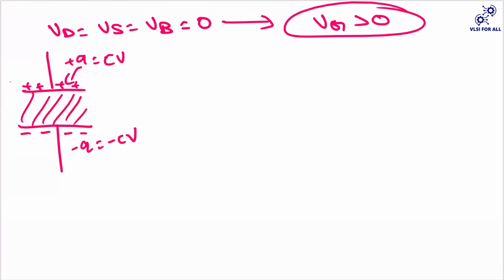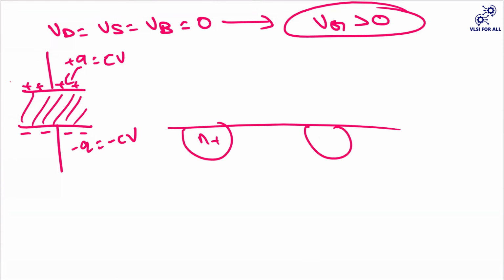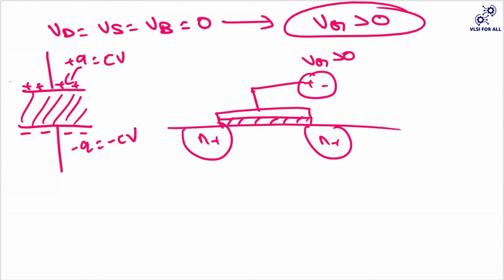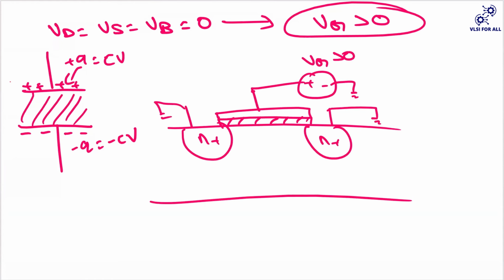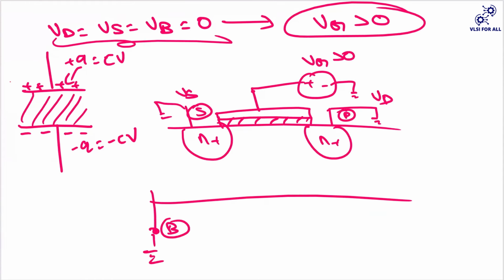So now I will apply some kind of voltage on top of this gate. So this is my N plus. This is the oxide. On top of it, there is a metal, and I'm going to apply some gate potential, which is greater than 0. Now let us see what will happen. This is connected to ground because I've given 0. Your Vs is 0 and your Vd is also 0. And my body is also connected to ground.